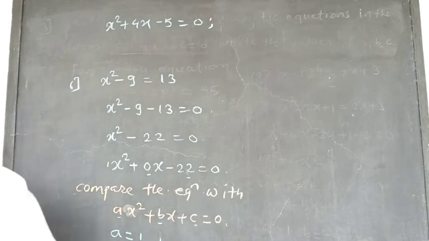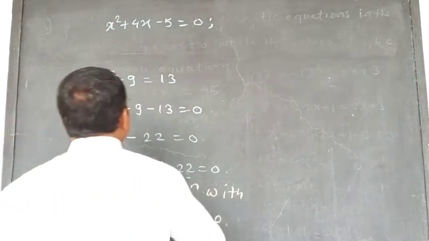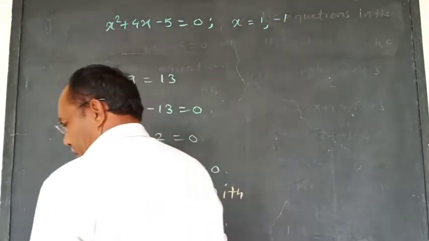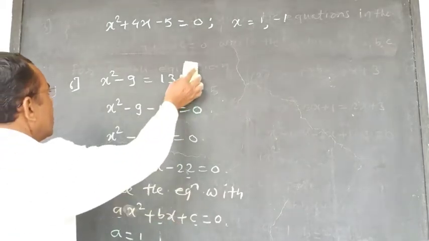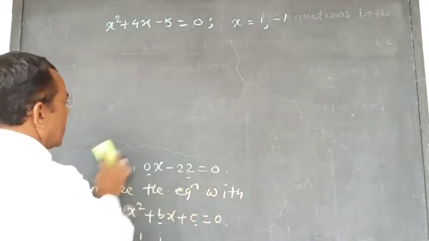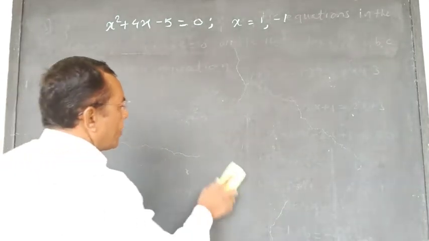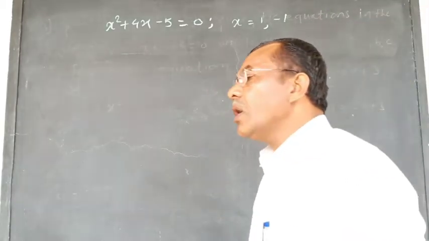The values of x are 1, comma, minus 1. The heading is that the values of x given against the equation are the roots or not.